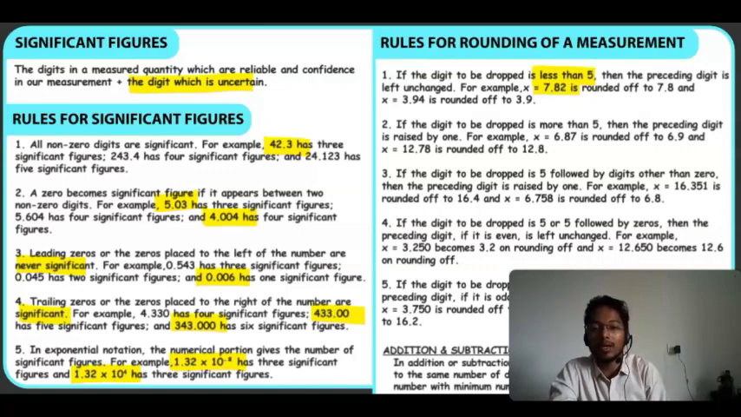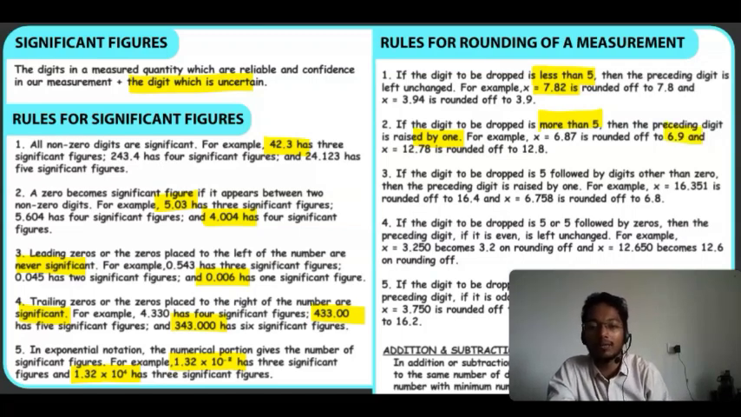Okay. If the digit to be dropped is more than 5, then the preceding digit is raised by 1. Let's say 6.87. 7 is the digit which is more than 5. So what can I write? 6.9 after rounding up.